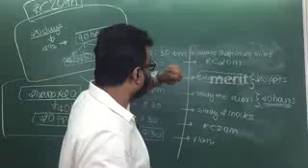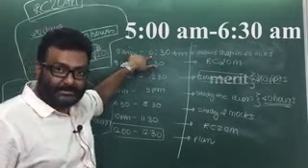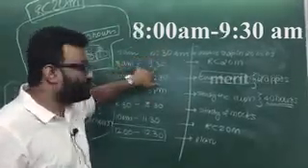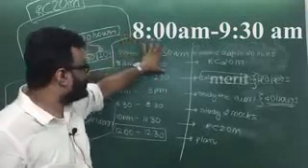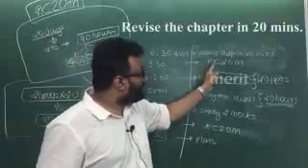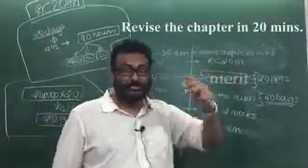So here's the strategy. 5 a.m. to 6:30, and then you take your routine break and you come from 8 a.m. to 9:30. So how much is this? This is like a good 3 hours with break. So ये 3 घंटे में I want you to revise the chapter in 20 minutes. So 3 घंटा है, right?